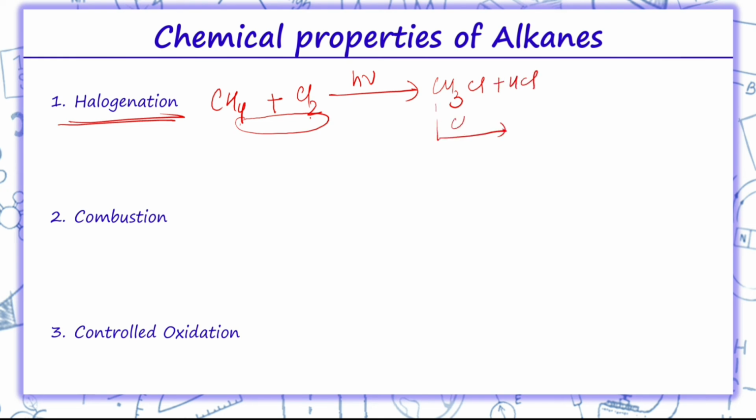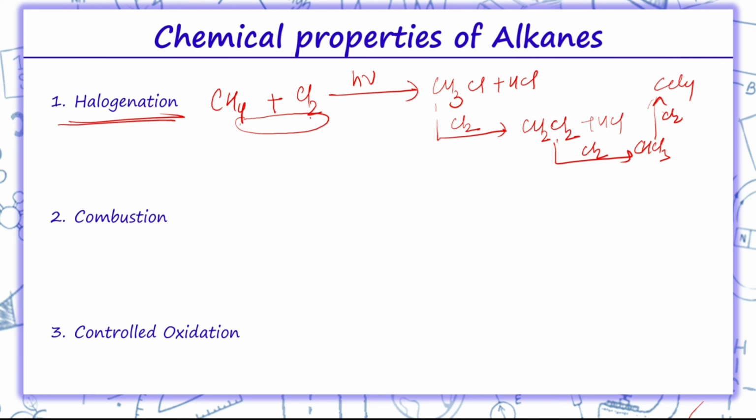If further halogenation is performed, we will get CH2Cl2. If further halogenation is performed, we will get CHCl3, and on again halogenation we will get CCl4. This is how halogenation is performed for alkanes.